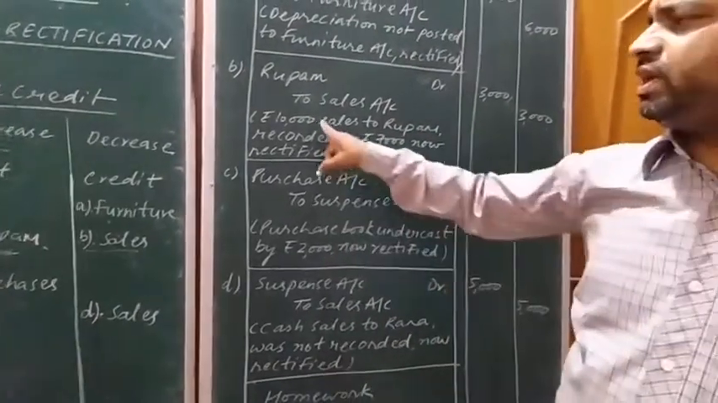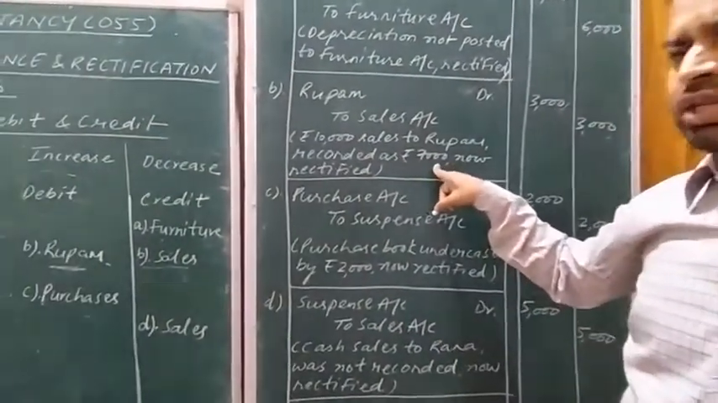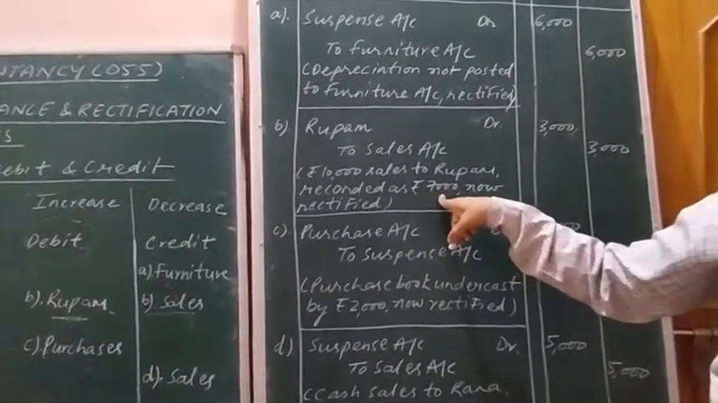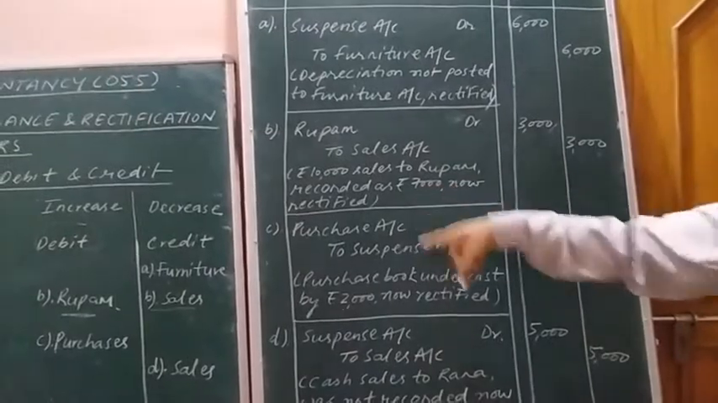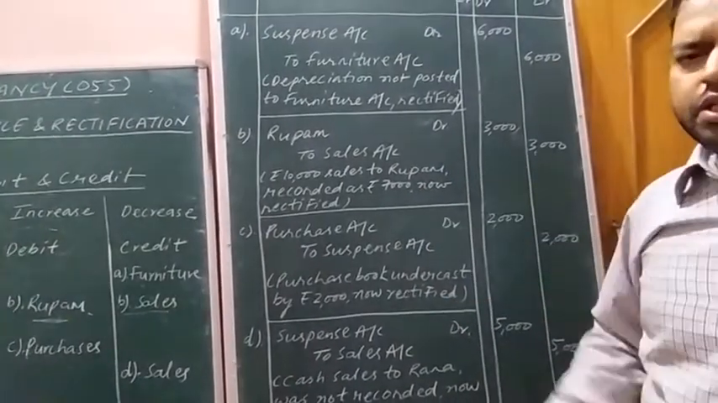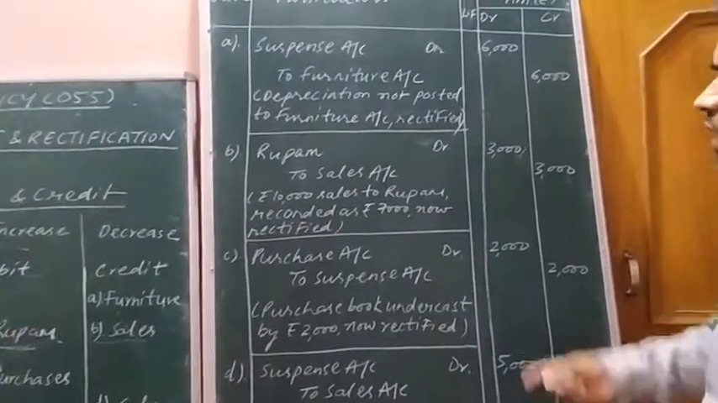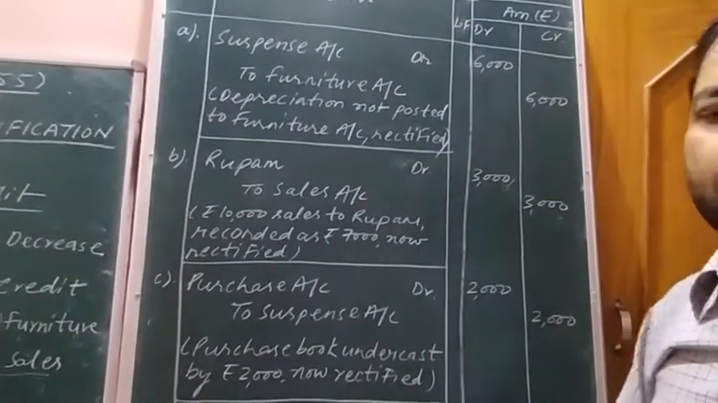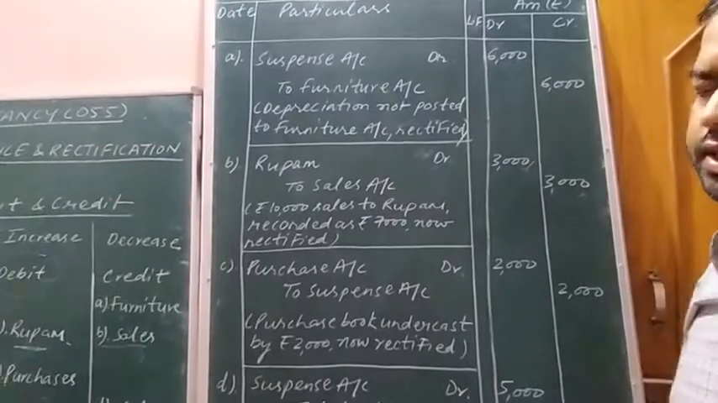Okay, in place of 10,000, what was written? 7,000. Okay, there was undercasting of rupees 3,000, and this undercasting was removed by passing the original journal entry and putting 3,000 rupees shortage within the amount column on the debit and credit side.